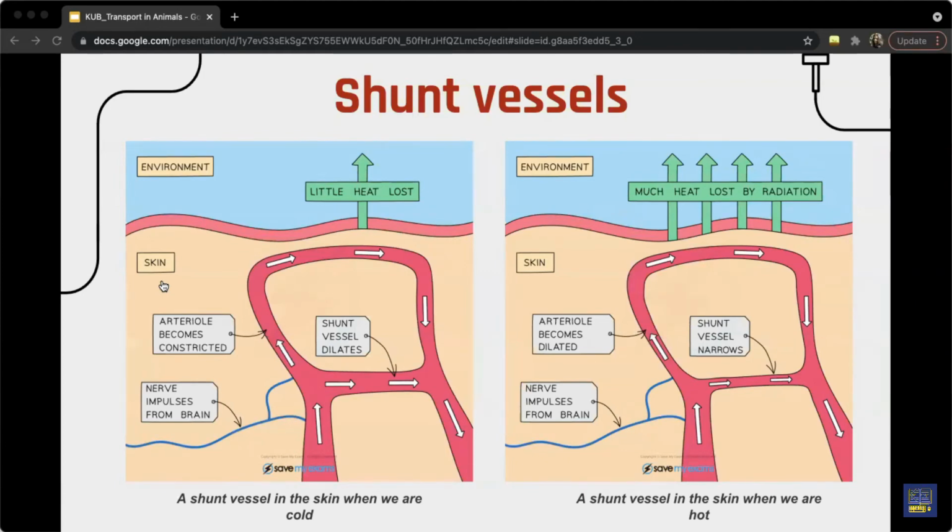Like you can see in the diagrams, when it is cold, the shunt vessel dilates to reduce the amount of blood reaching the surface, and thereby reducing the amount of heat loss to the environment. So the blood just avoids the upper side and just goes through the shunt vessel. And when it is hot, the shunt vessel narrows to let more blood reach the surface to increase the heat loss by radiation. So that is how shunt vessels function.